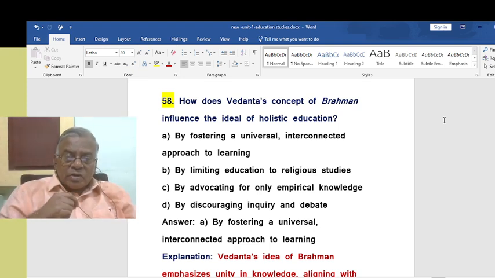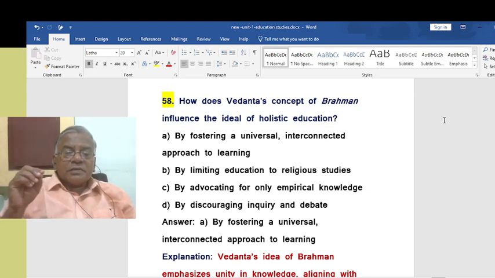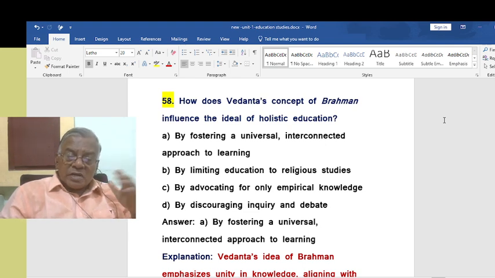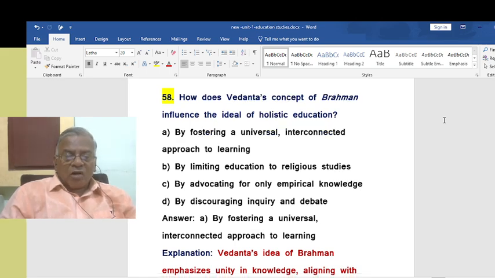And you need to get identified with it. Attaining Sivaloka, we used to say. So that is the application of this concept of Brahman in modern education.